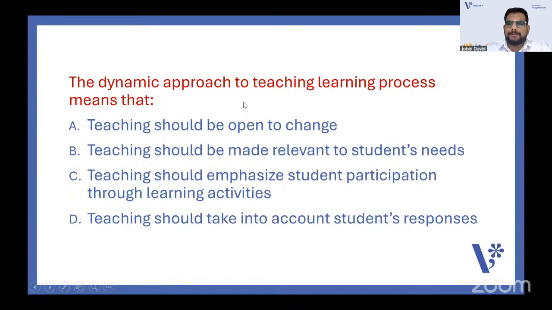The dynamic approach to teaching learning process means that teaching should be open to change. Teaching should be made relevant to students' needs. Teaching should emphasize student participation through learning activities. Teaching should take into account students' responses. What is the dynamic approach? Whenever we read all these, we will think that regarding teaching, it is all correct. But what is the dynamic approach to teaching learning process? That means it should not be a static one. So in which statement, among all those options, can you relate a dynamic approach?